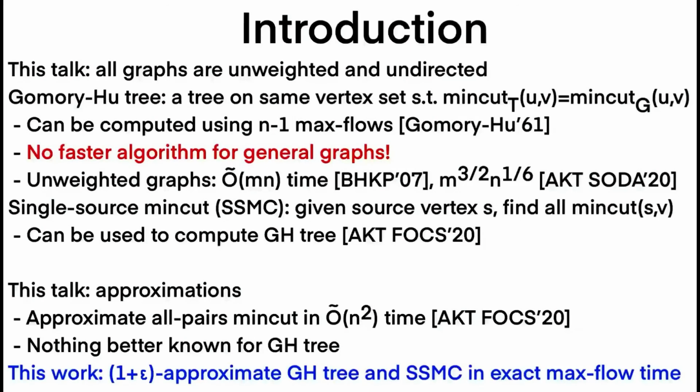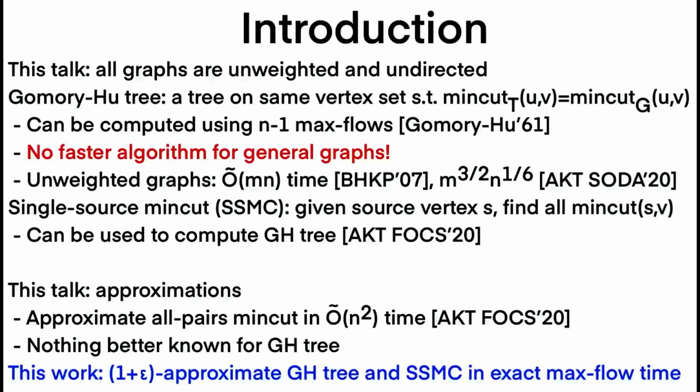In this talk, our main results are about approximation versions of these problems. Recently, Abboud, Krauthgamer, and Trabelsi showed that the all pairs min cut problem in this approximate setting can be solved in quadratic time, which is significantly faster than the best exact algorithm. And this motivated the study of approximate versions of these problems. However, for computing a Gomory-Hu tree, nothing was known before our work.